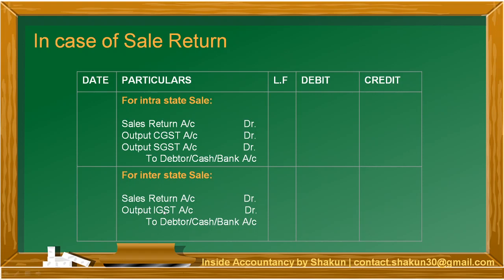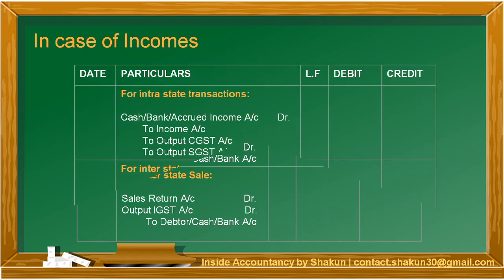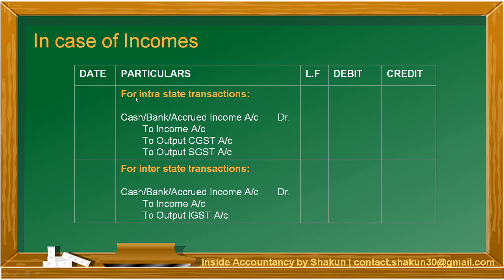So you have to remember that at the time of sales return or purchase return, the input or output GST is reversed. Moving on, in case of incomes, again the basic entry will be cash, bank, or accrued income, either of the three, to income. In case of intrastate transactions, CGST, SGST shall apply, and because in case of incomes we are collecting the GST, it's a liability, so output is attached: output CGST, output SGST. But in case of interstate transactions, output IGST is credited.